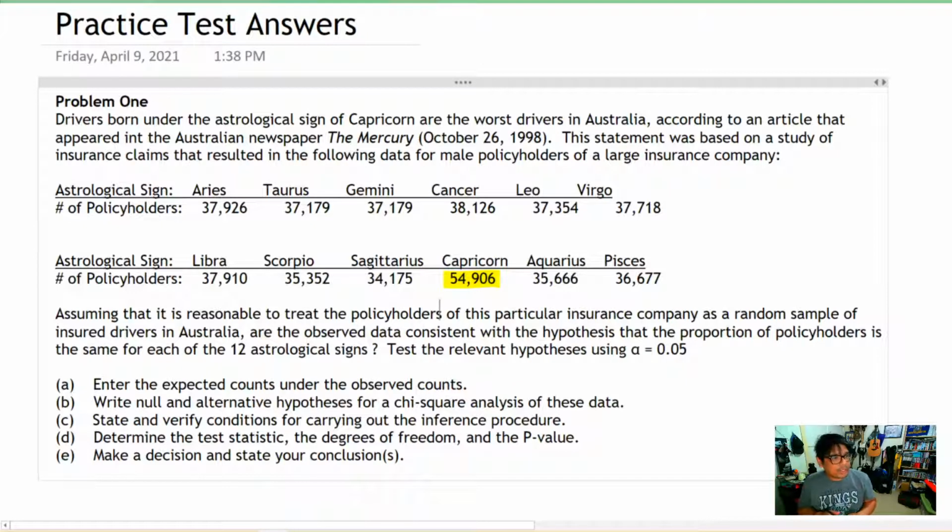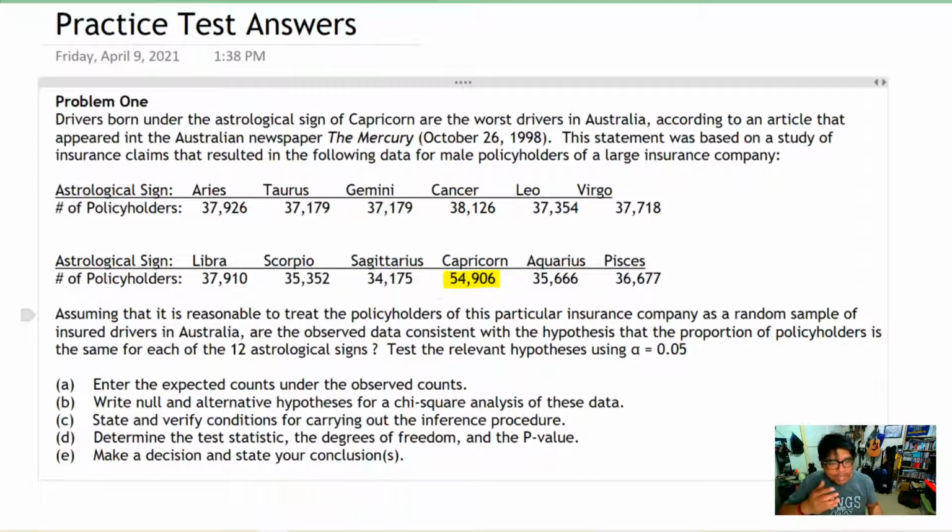So, assuming that it's reasonable to treat the policyholders of this particular insurance company as a random sample of insurance drivers in Australia, are the observed data consistent with the hypothesis that the proportion of policyholders is the same for each of the 12 astrological signs? So, A, enter the number of expected counts under each observed counts.